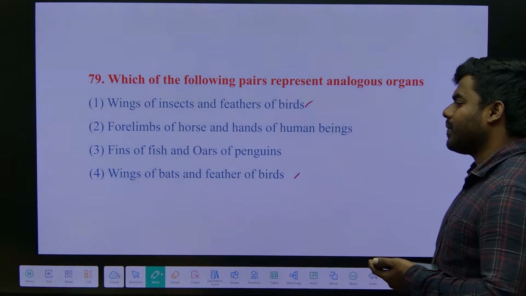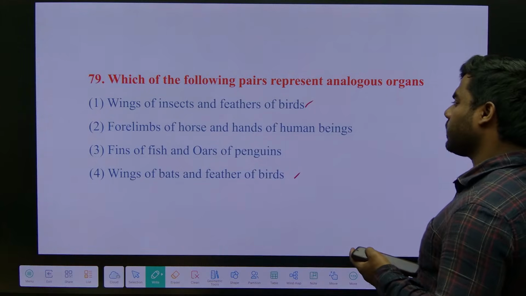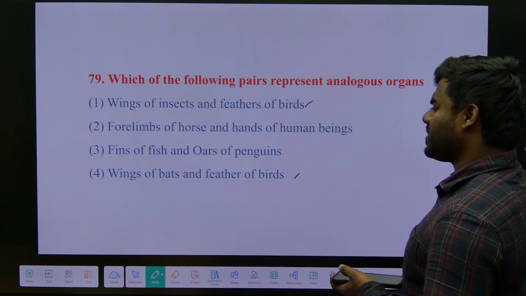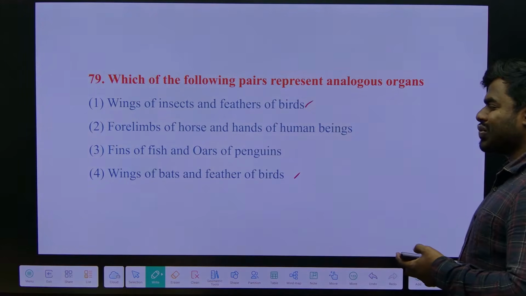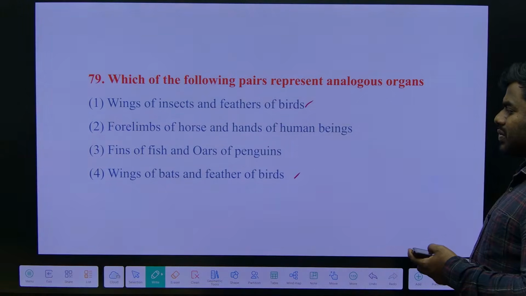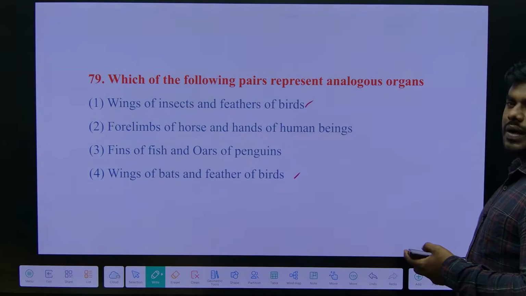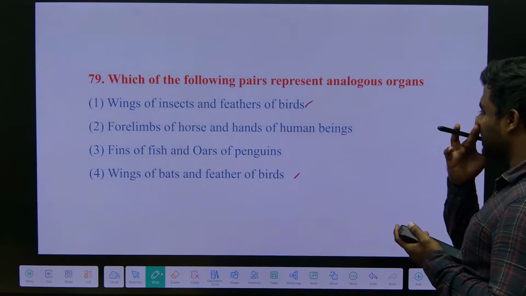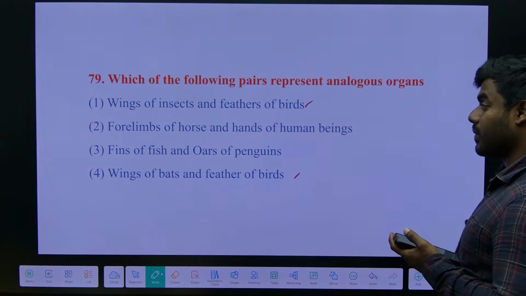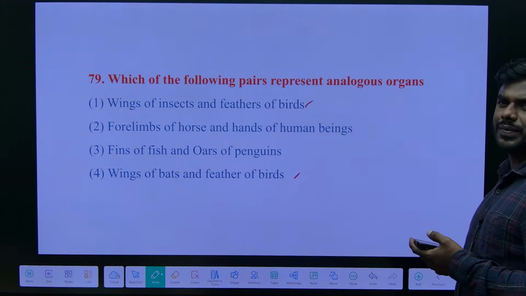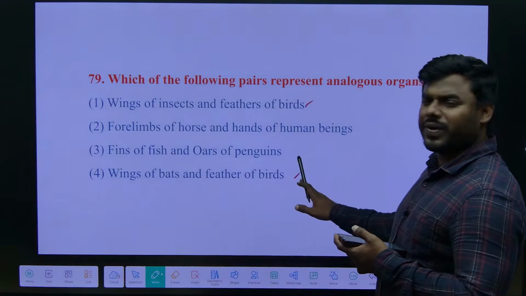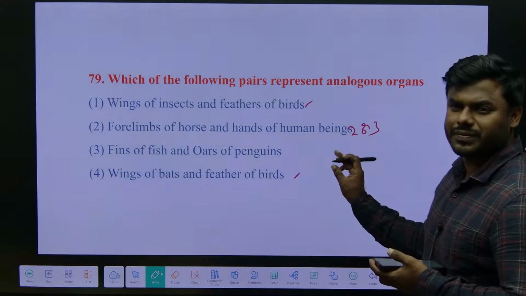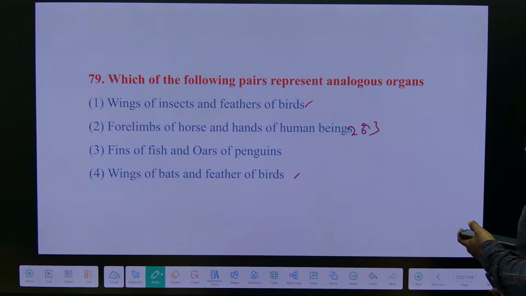Then, 4 limbs of horse and hands of human beings. What about the third one? Oars are what they use to move, like fins. Which is most appropriate? Both are appropriate, okay? The answer key they have given is 2 or 3. Both are correct only.